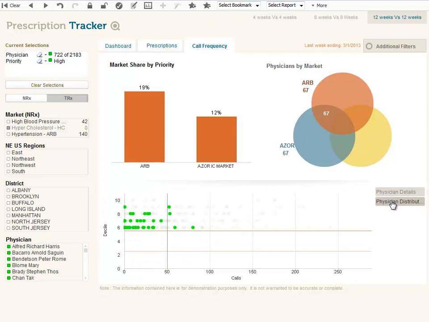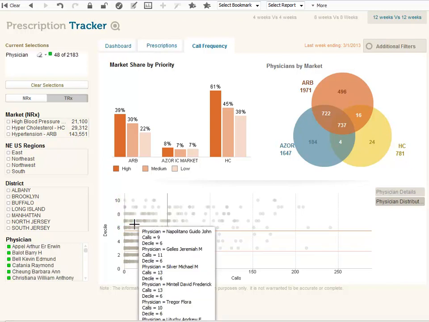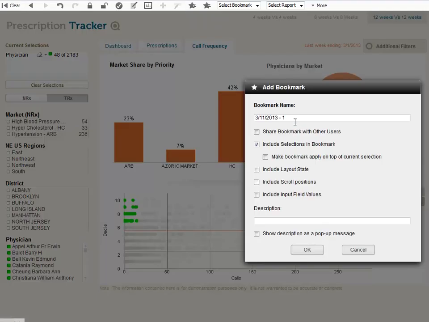This visualization shows me all my physician network displayed by decile and number of calls. To have an overview of the whole network, I will clear my selections. Now I can dynamically isolate subsets of physicians depending on my needs. Again, today I want those with high decile and low number of calls. We just discovered 48 physicians with huge potential for us. To finish my session, I will save that subset and share it with my colleagues.